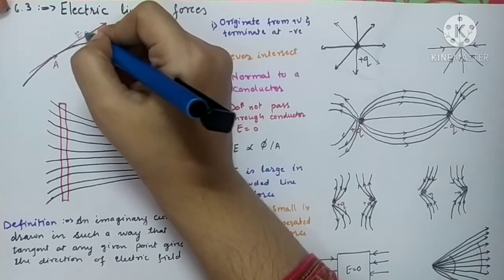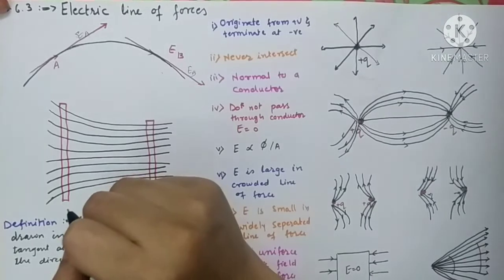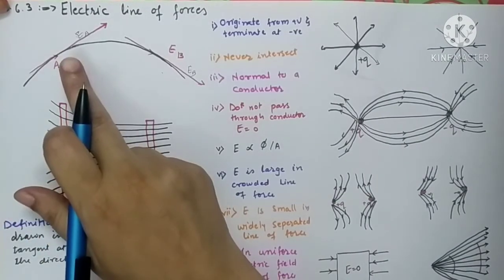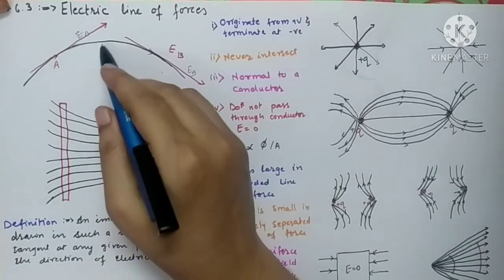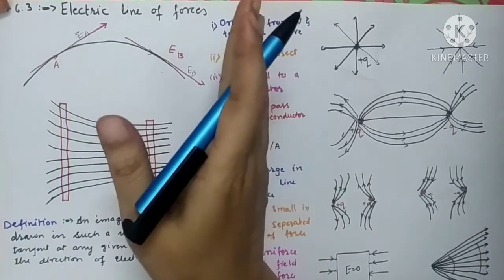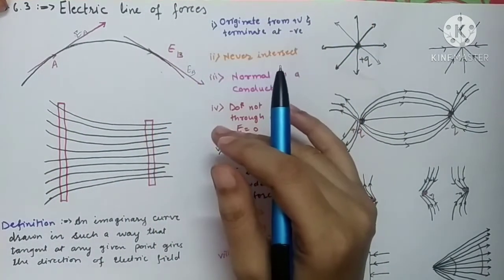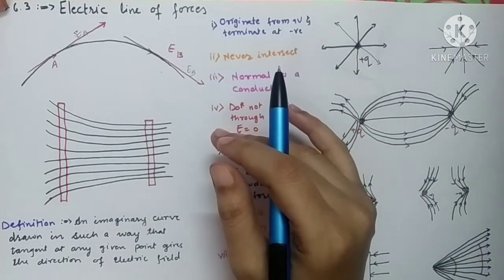This is the electric field at A and this is the electric field at B. How do you come to know? You have drawn the tangent at that particular point. Each and every point has a different direction if the line is curved. If the line is straight, there is no need to draw the tangent. But if the line is curved, then you'll have to draw the tangent.